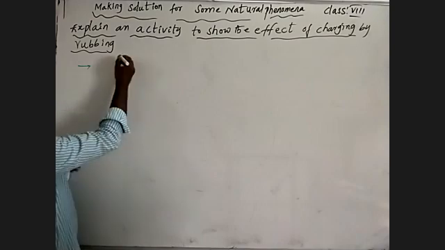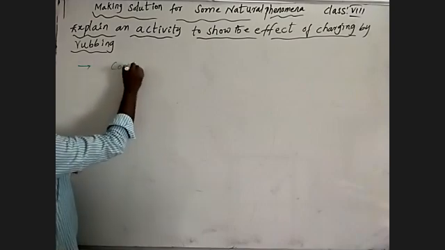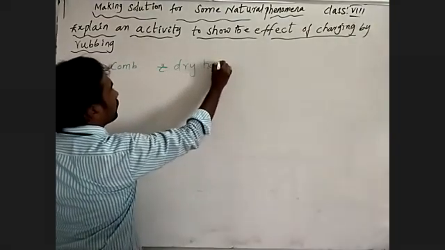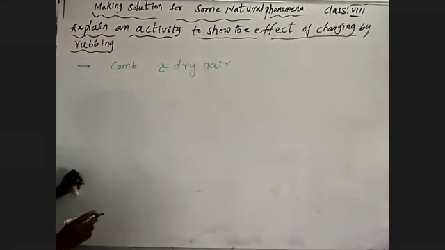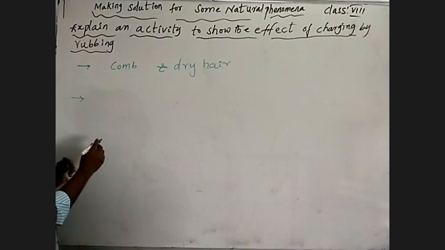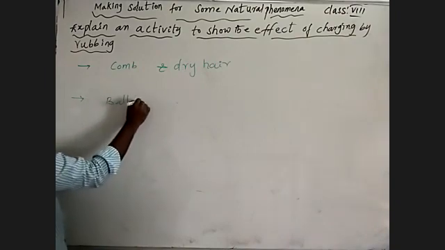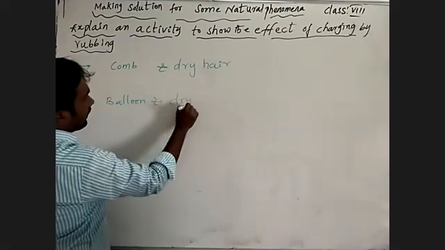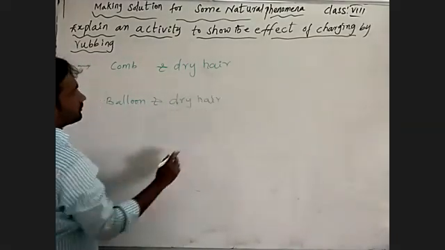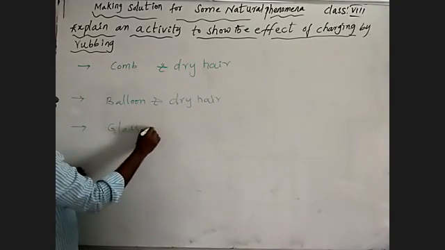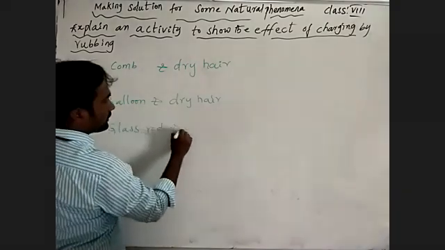We need to do this activity with different things. Let's talk about a comb and dry hair, a balloon and dry hair, and a glass rod and silk cloth.